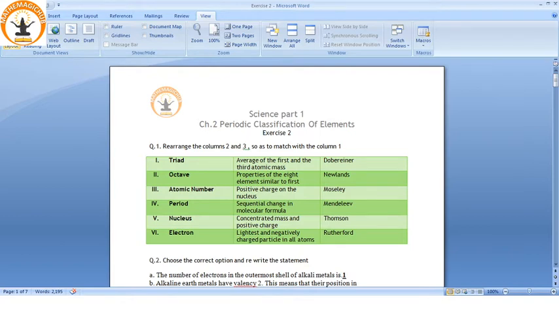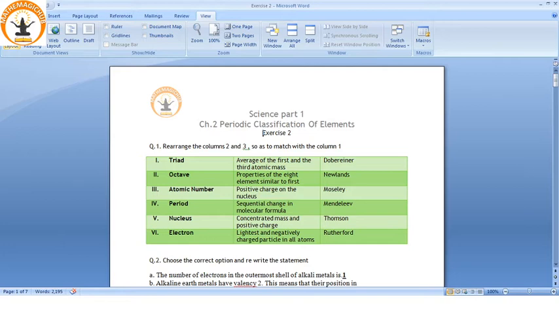Question number 1 is: rearrange columns 2 and 3 so as to match with column 1. This is the first question in your textbook, and here is the table with the answers. See, triad: this word comes in Dobereiner's model of arrangement of the elements.